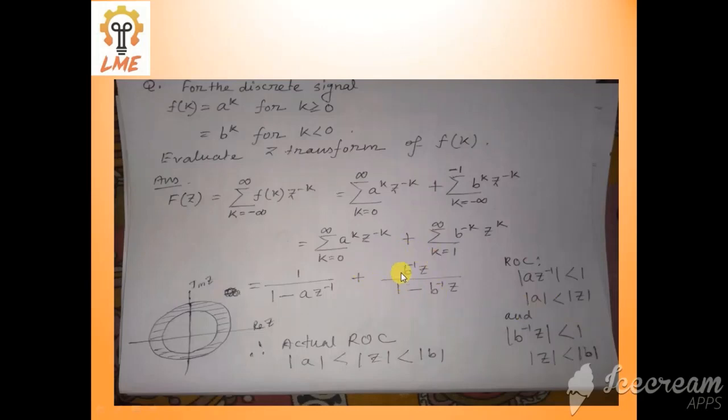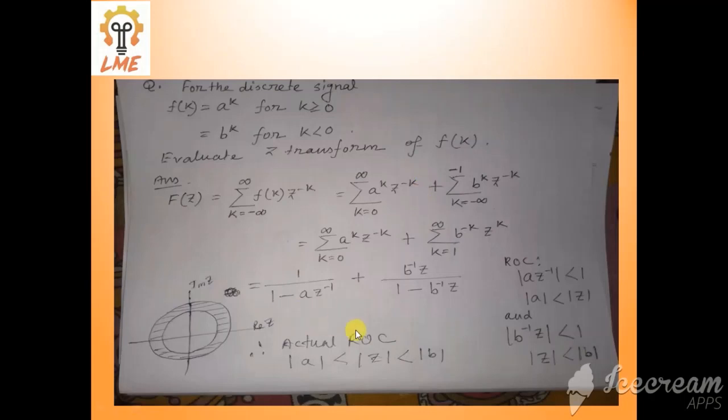This summation exists only when b inverse z, that is common ratio, is less than 1, that is mod z less than b. So for the existence of both these summations, your resultant ROC is mod a less than z less than b. This is your resultant ROC.